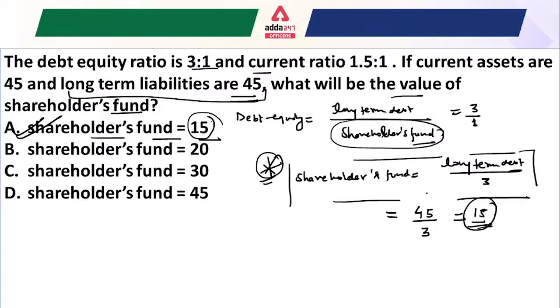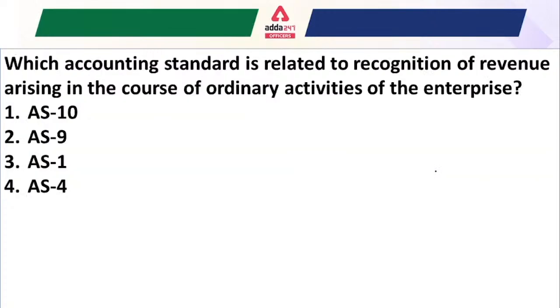Another question that is related to accounting standards. Which accounting standard is related to the recognition of the revenue arising in the course of the ordinary activities of the enterprise? Okay. So tell me the answer to this question. What will be the answer here? Which accounting standard is related to recognition of the revenue?